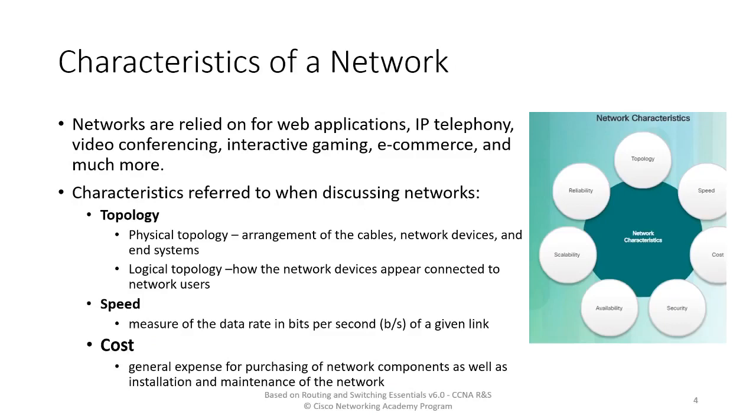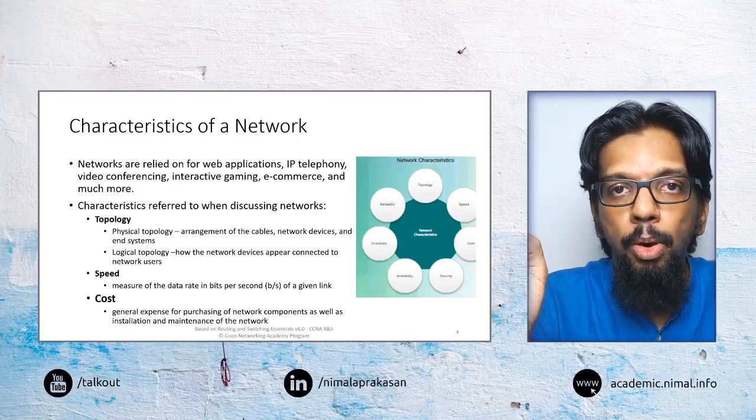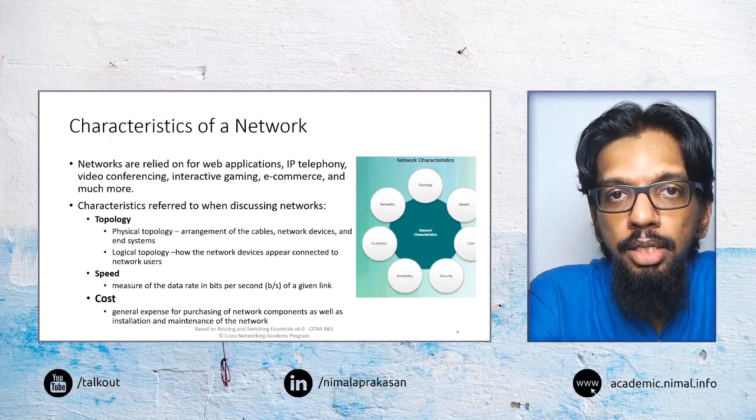So let's go through a few terminologies that you may have covered in the previous course as well, just as a refresher. The first one is about network topologies. When we talk about network topologies, there can be two different things that we can think about.